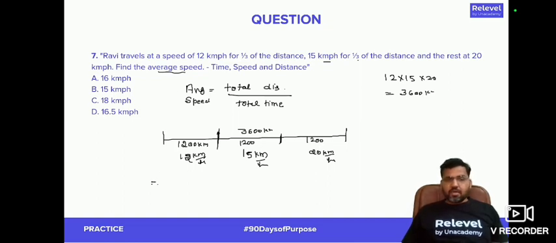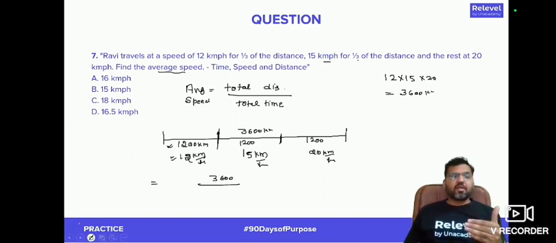So see that total distance traveled is 3600. Now you see that the time taken for the first 1200 to travel at a speed of 12 km per hour will be 1200 by 12. That means it would be taking 100 hours. The next 1200 at a speed of 15 km per hour will take total 80 hours.